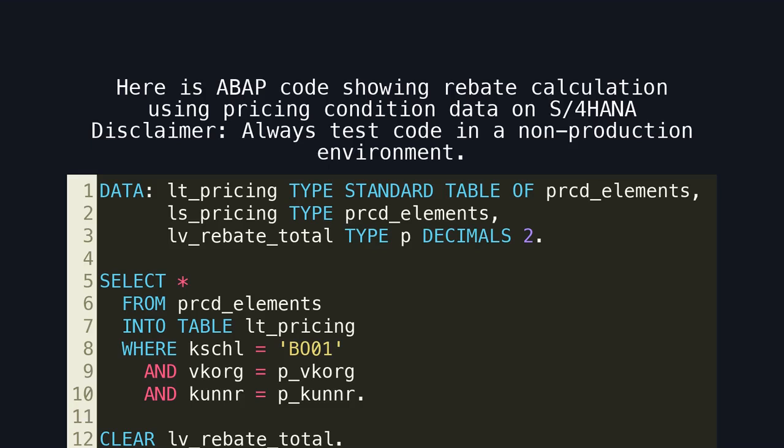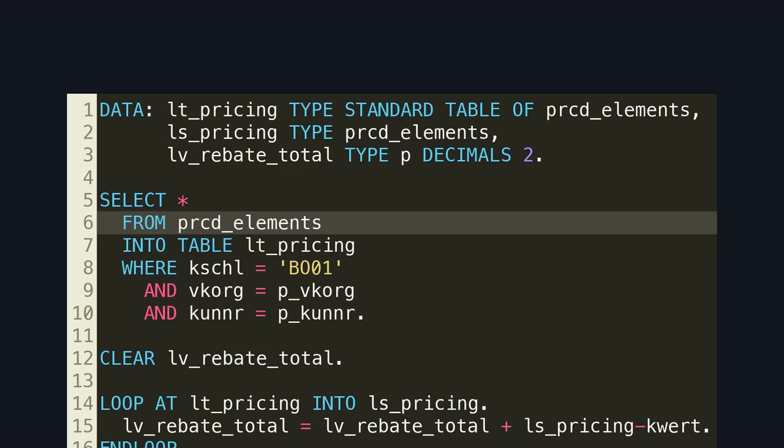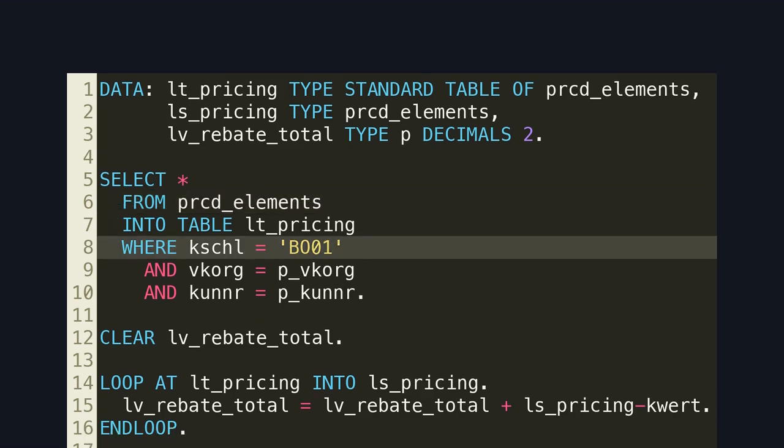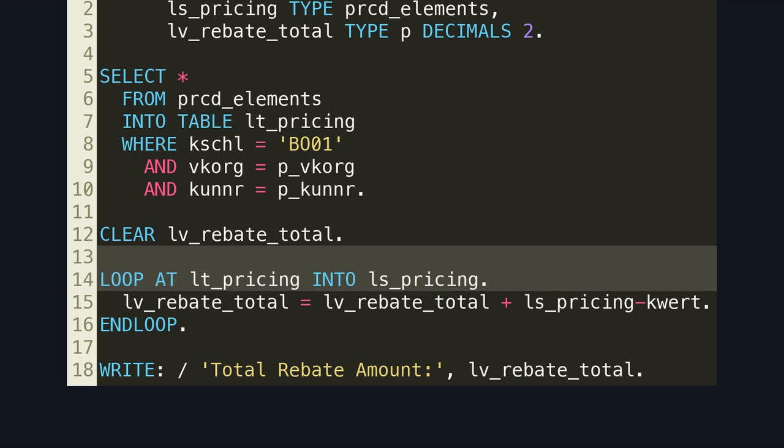Here is ABAP code showing rebate calculation using pricing condition data on S/4HANA. Disclaimer: always test code in a non-production environment. Here is the correct S/4HANA data source. PRCD elements replaces multiple legacy pricing and rebate tables. This code snippet filters rebate-specific pricing conditions. The logic is now aligned with pricing determination. Here is the aggregation logic executed on valid data. The calculation is now consistent with standard pricing behavior.